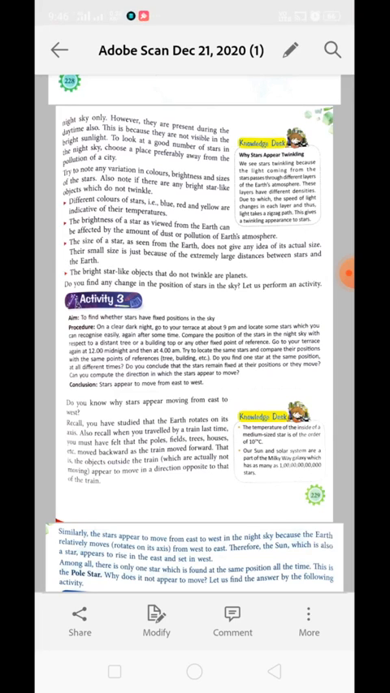Now the next point is that bright star-like objects that do not twinkle are actually planets. Understood? The bright star-like objects over there which are not twinkling are planets, like the earth in which we are living. There are other planets as well in the solar system.